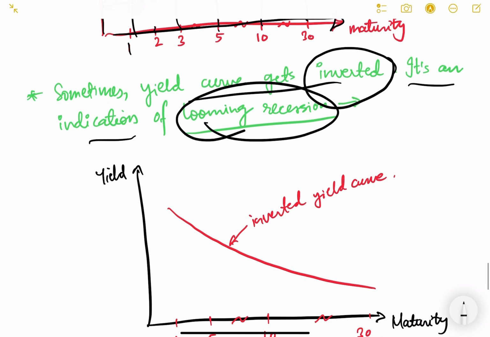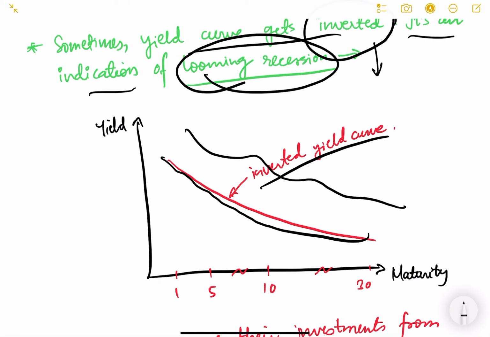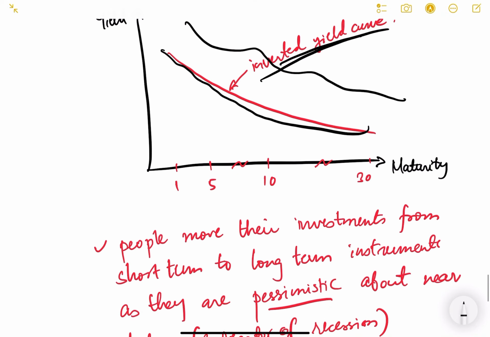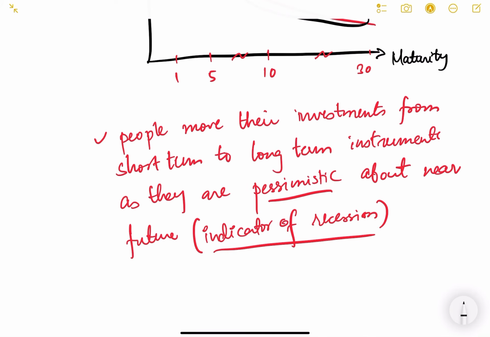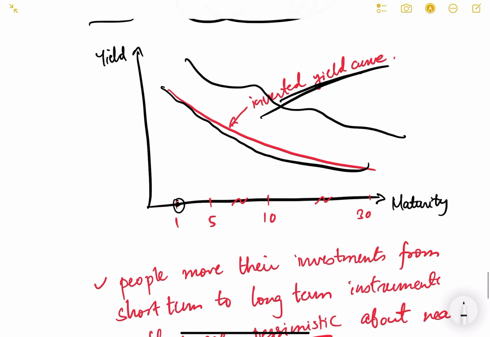But if you find that the yield curve is inverted, मतलब ऐसा उल्टा हो गया है, like this, okay, if it has gone as a downward sloping, so it is known as inverted yield curve, and it is a symbol of recession. Okay, that recession is coming in the economy. Why? Because see, it is a clear-cut indication that people are demanding more of the shorter term bonds. Okay, 5 साल वाले की डिमांड ज़्यादा है, इसलिए उसका yield ज़्यादा है.